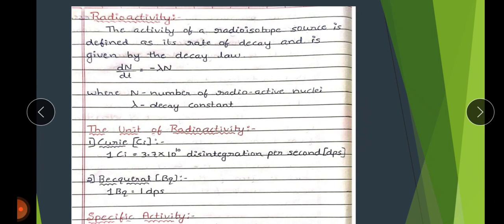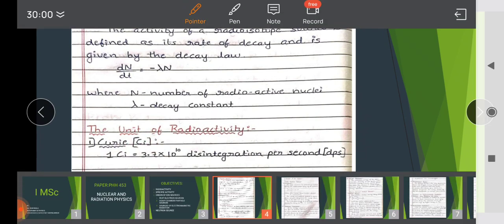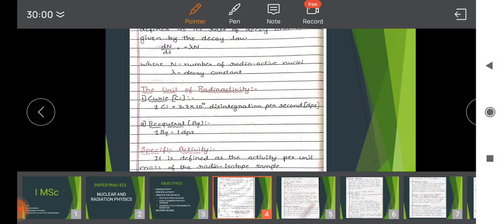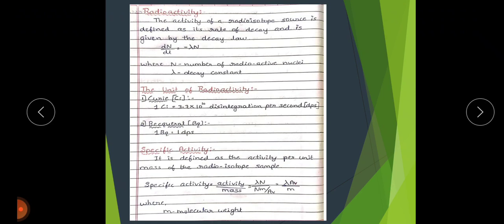The next, let us go through the units of radioactivity. The first unit is the Curie, indicated by the letters Ci. 1 Curie, that is 1 Ci, is equal to 3.7 × 10^10 disintegrations per second or decays per second, that is 3.7 × 10^10 dps. Here dps is disintegration per second or decay per second.